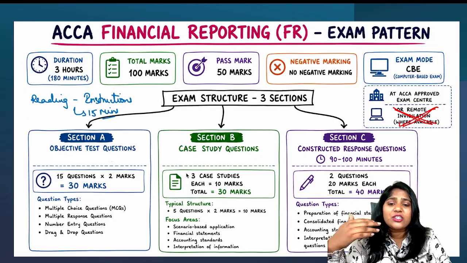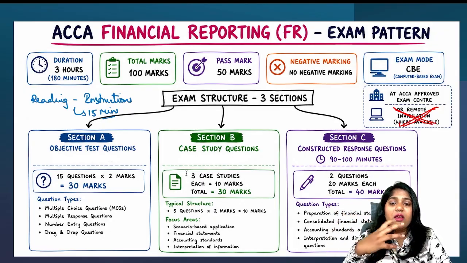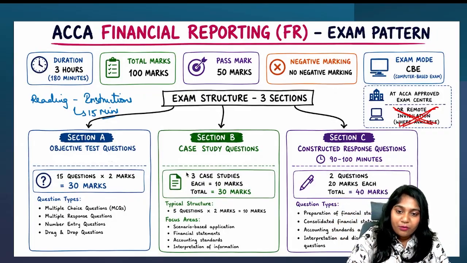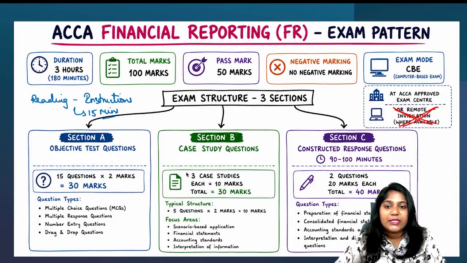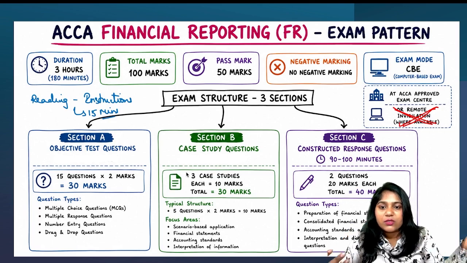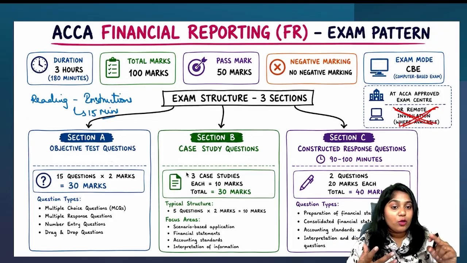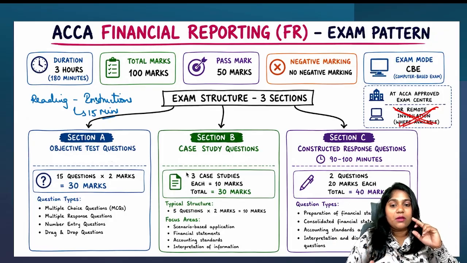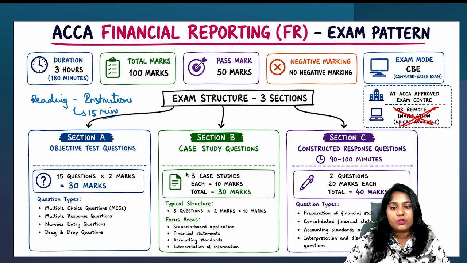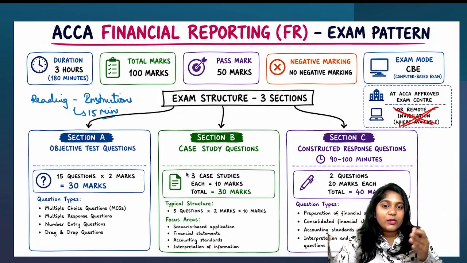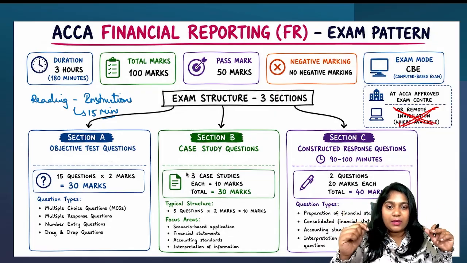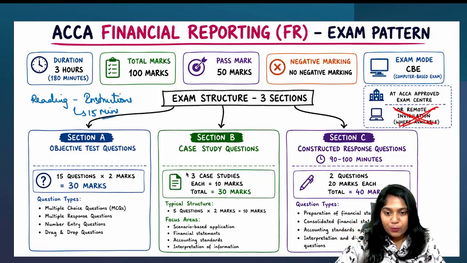Please understand, section A is purely, I would say, more of MCQs, which covers a lot of your syllabus, and it is individually tested. So MCQs like multiple choice, you can expect fill in the blanks, drag and drop, drop down, match the following. These kinds of questions you can expect. You'll have 15 questions of 2 marks each, which covers 30 marks. So it is simply MCQ.